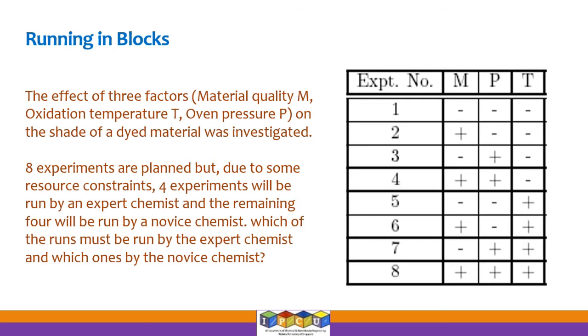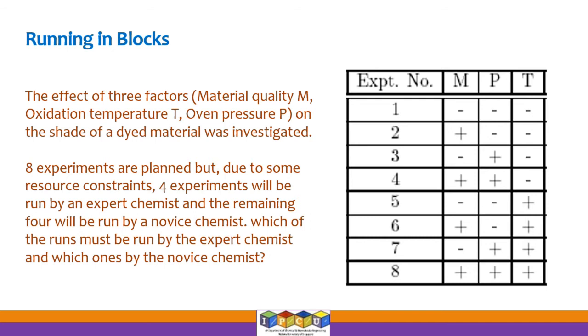So we do not want the experience level or the skill level of these chemists clouding our experimental outcomes, because the question here is, which of the factors M, P, and T affect the outcome Y? Alright, so we want to ask the questions about these 3 factors and answer it properly. We do not want other factors to come into this modeling and decision making process. So this is a situation that we need to handle.